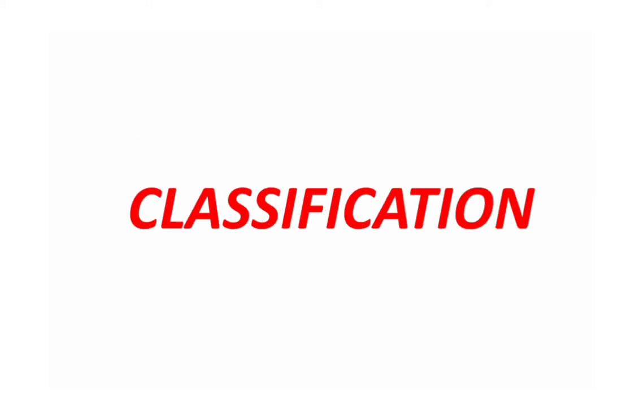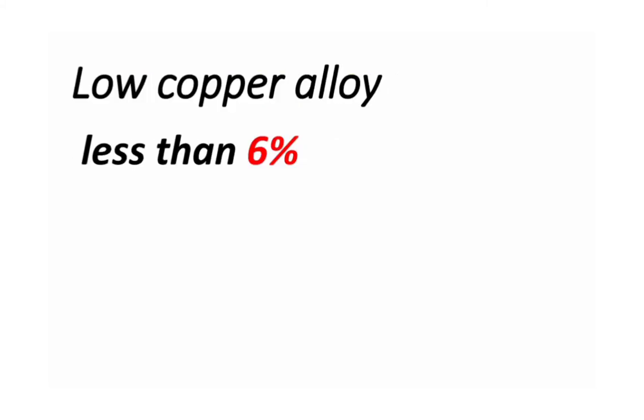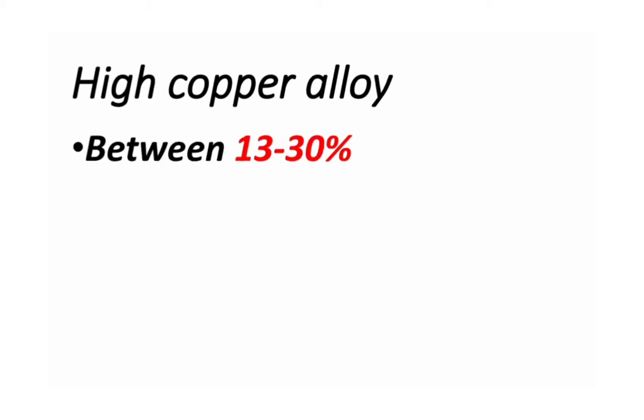Moving to the classification, we have different types of classification based on different criteria. First of all, we have classification based on copper content. There are low copper alloys and high copper alloys. Low copper alloys contain less than 6% of copper, whereas high copper alloys contain copper between 13 to 30%.